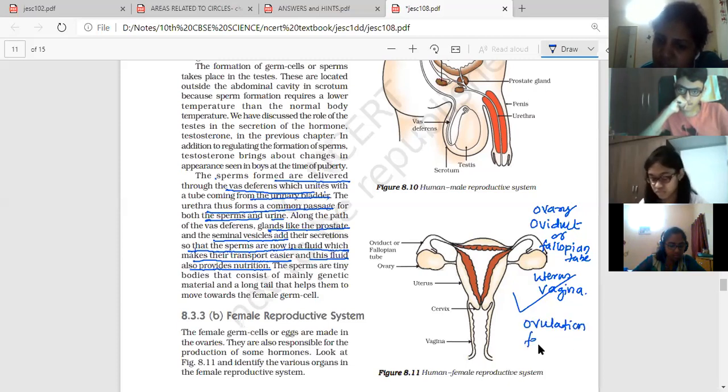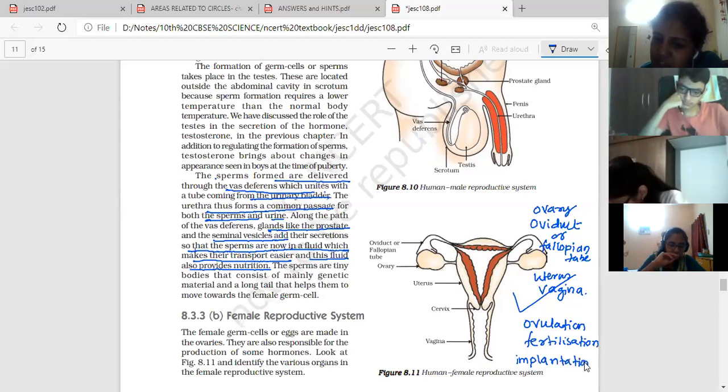Second step is fertilization. Then third step is implantation. What does implantation mean? The embryo gets stuck in the wall of the uterus for further development. So that process is called implantation.